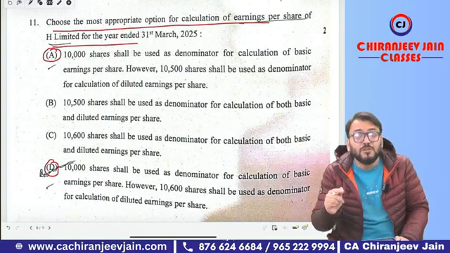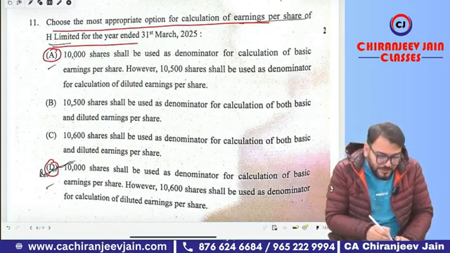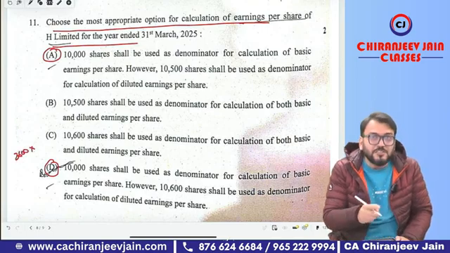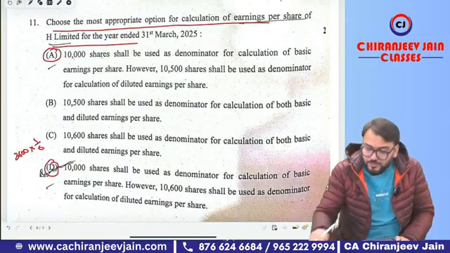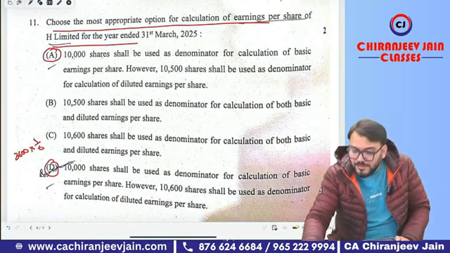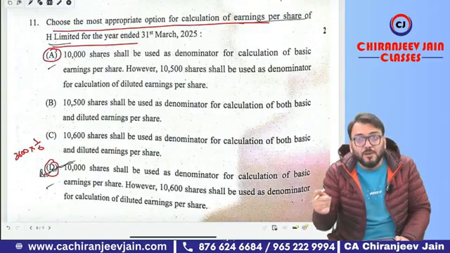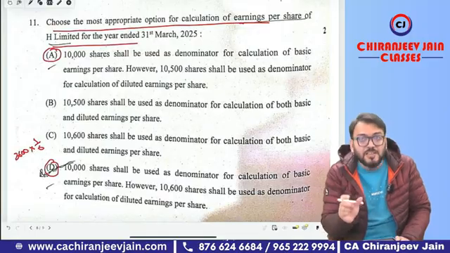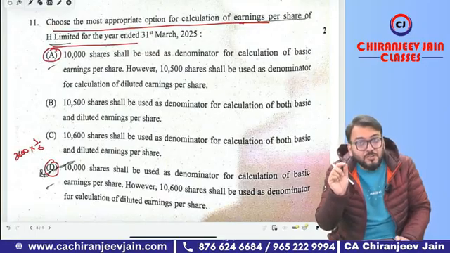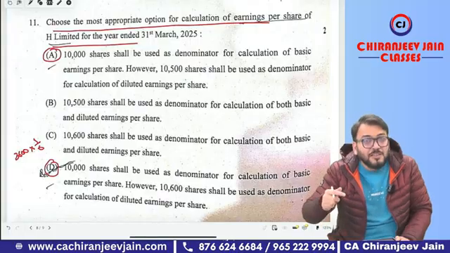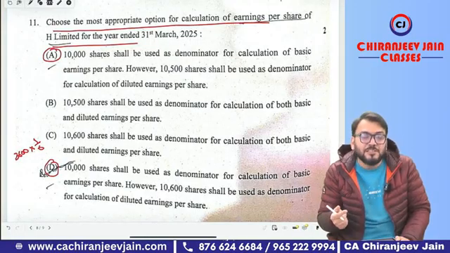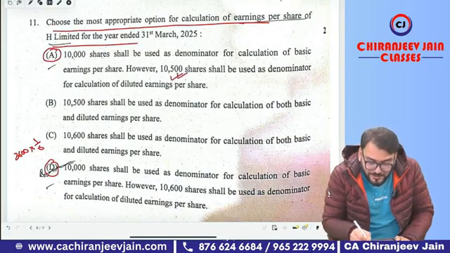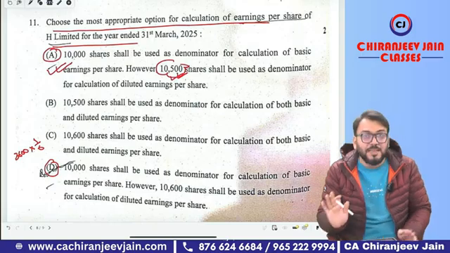But we need to also think about diluted earning per share. For diluted earning per share, they have given 3,600 debentures and it will be convertible. 6 debentures will be converted into 1 equity share, so 1 by 6. So 3,600 divided by 6, it will be 600. And it was outstanding for how many months? 10 months. Into 10 divided by 12, so it will be 500. So for this year, how many potential equity shares? 500 potential equity shares. So the denominator for diluted earning per share will be 10,000 plus 500. So option number A is correct.